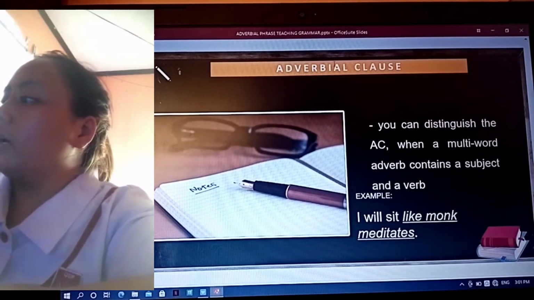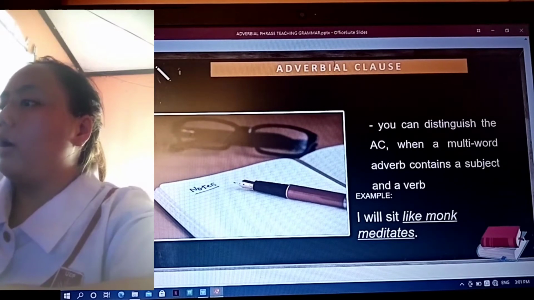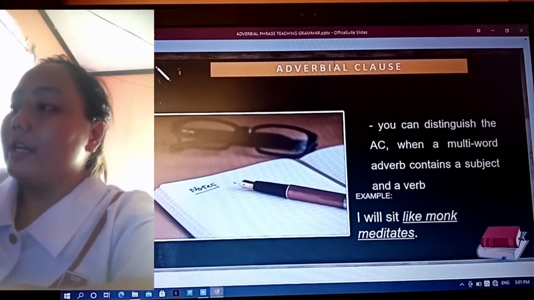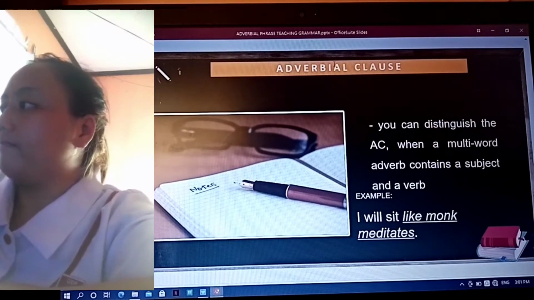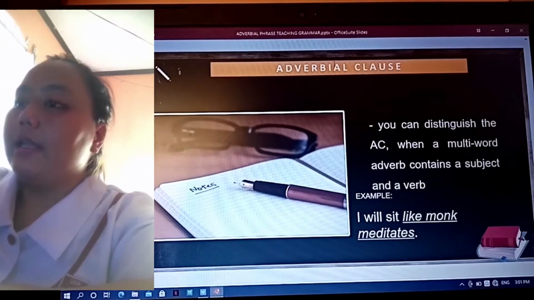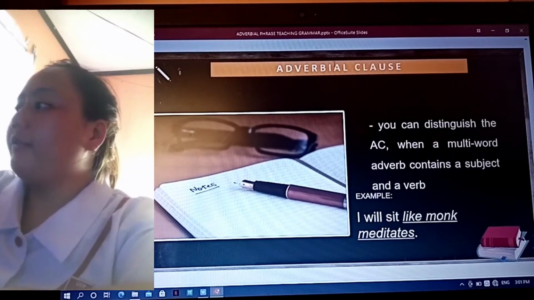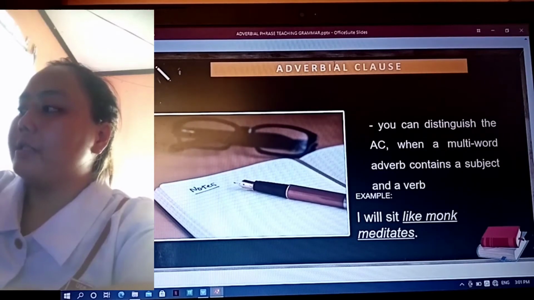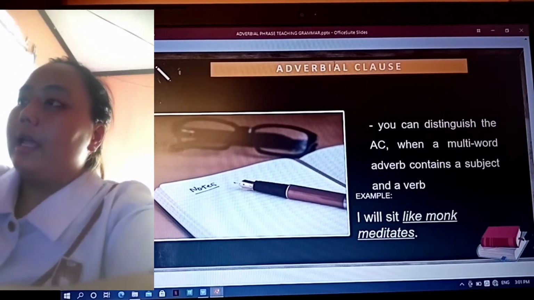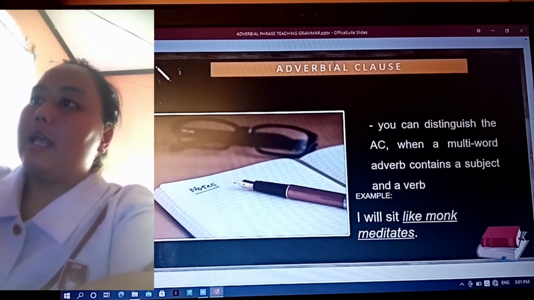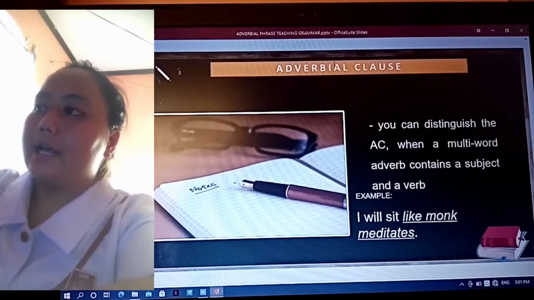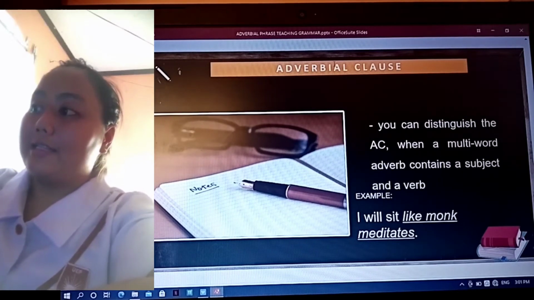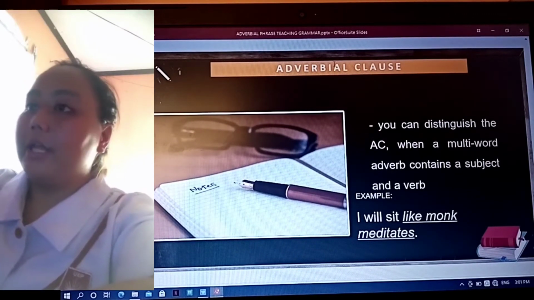The adverbial clause in there is like a monk meditates, which is modifying how I will sit. In these examples, all the adverbs tell us how the person will sit. The only difference between the adverbial clause and the adverbial phrase is that the adverbial clause has a subject, so do not be confused.